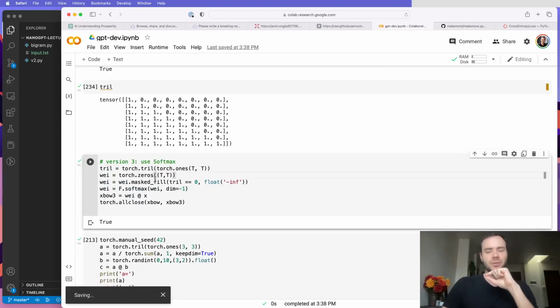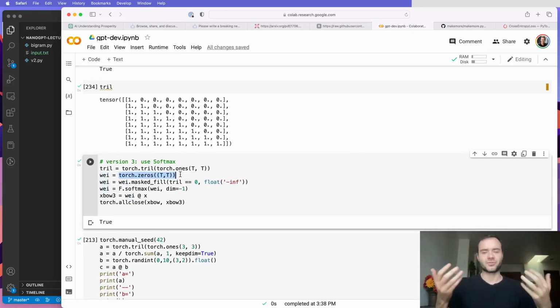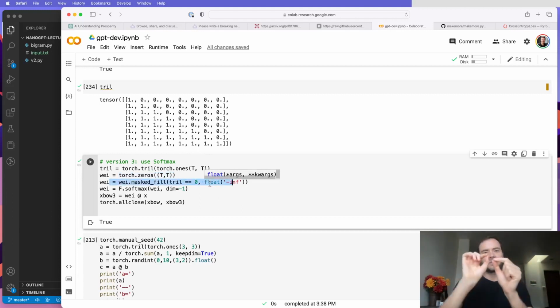Now the reason that this is a bit more interesting, and the reason we're going to end up using it in self-attention, is that these weights here begin with 0. And you can think of this as like an interaction strength, or like an affinity. So basically, it's telling us how much of each token from the past do we want to aggregate and average up. And then this line is saying tokens from the past cannot communicate. By setting them to negative infinity, we're saying that we will not aggregate anything from those tokens. And so basically, this then goes through softmax and through the weighted, and this is the aggregation through matrix multiplication.